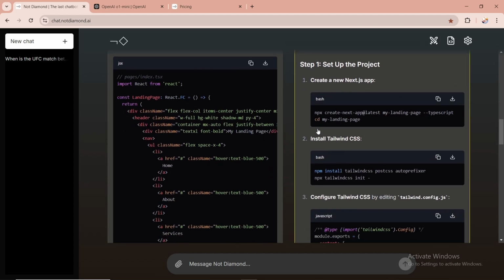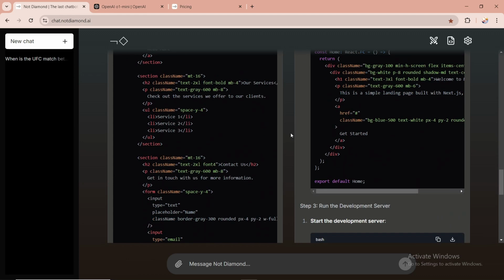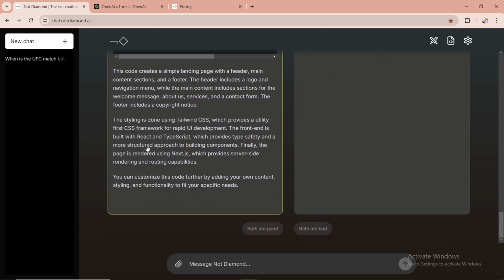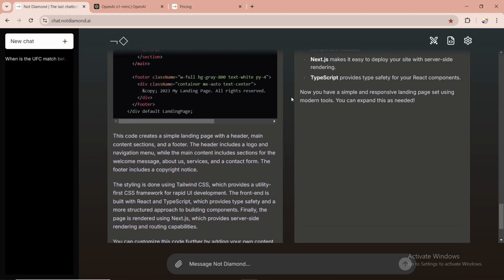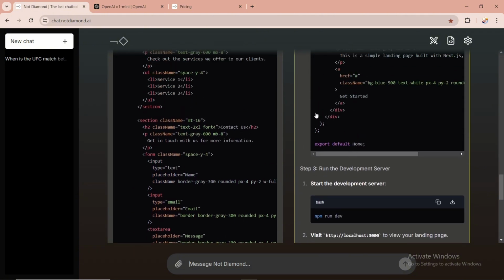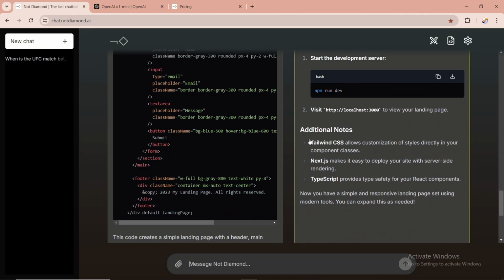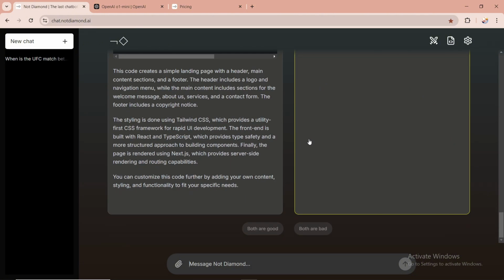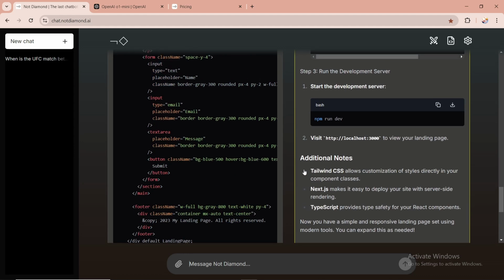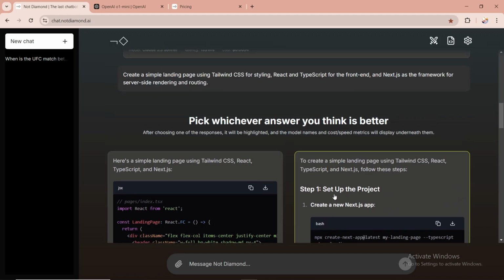So we don't know at the moment which AI models Not Diamond AI used to come up with these responses. But once we click and choose one of them, then it will reveal the answer. So you can choose both are good or both are bad, or I can just choose one of them. Pick whichever answer you think is better. So let me just think.